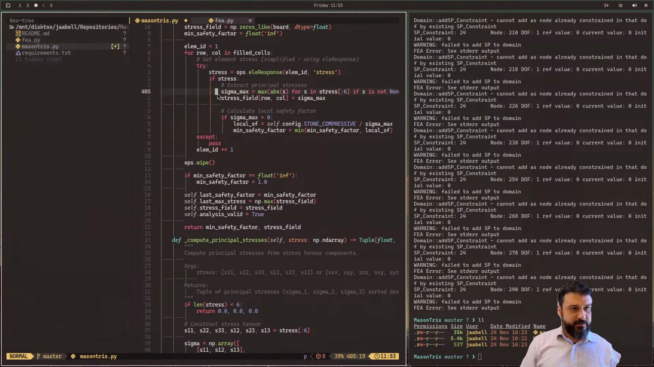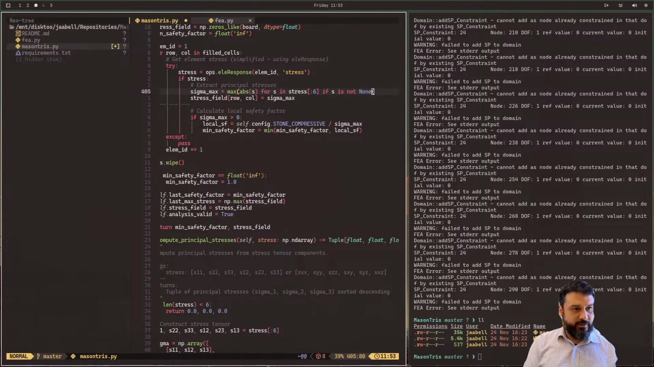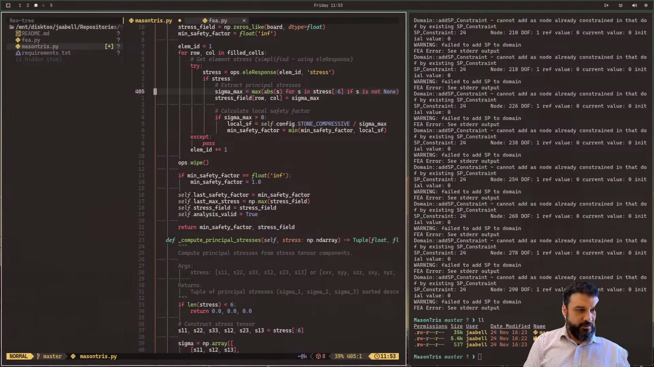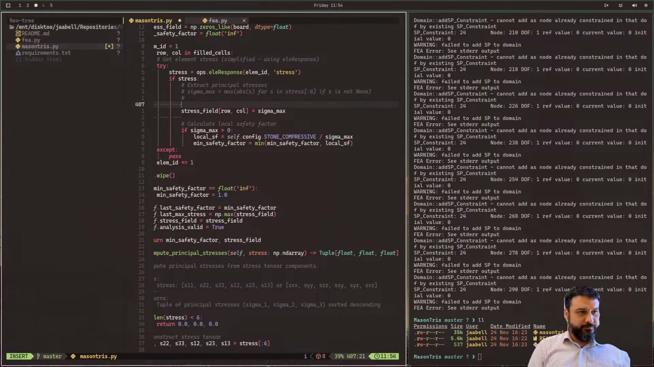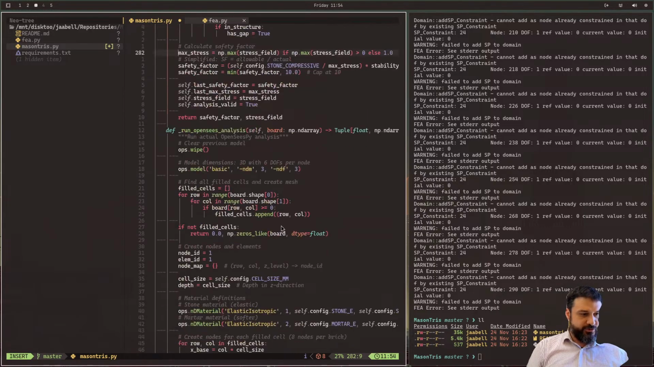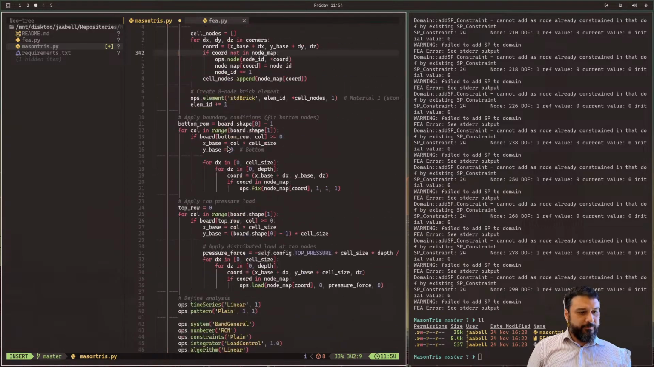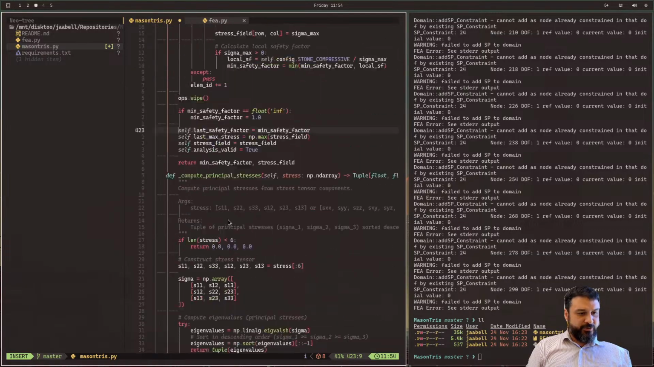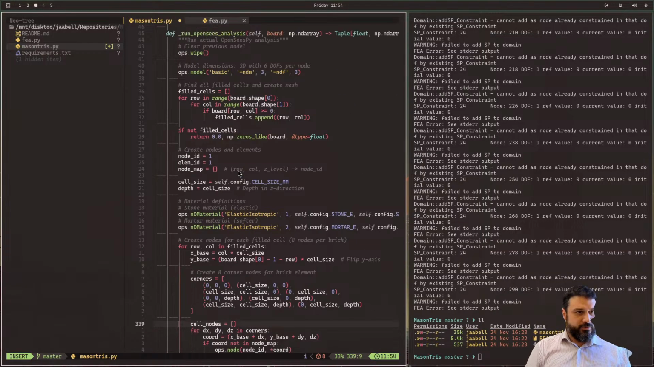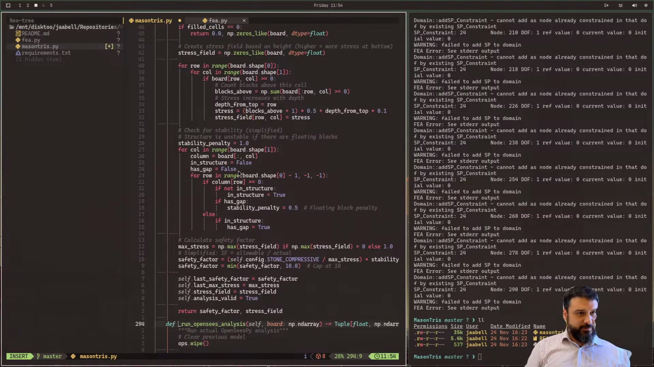So instead of using the maximum value over here, which doesn't make sense, let's go in here and comment this little line out, and we will get the principal stresses. So this function over here, the one I just added, returns 3 numbers. We'll just call those sigma 1, sigma 2, and sigma 3.